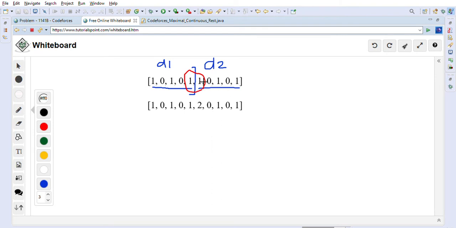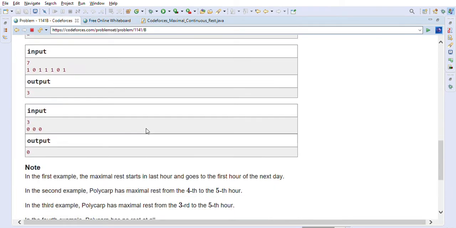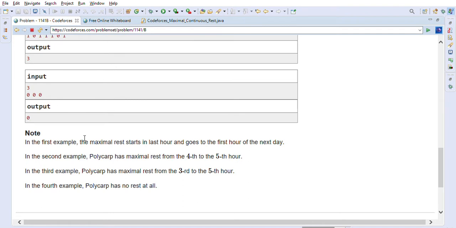Because 1 is for rest and 0 is when he is working. So he will get rest at the end of this day and at the beginning of the next day. There are ones, so it will be 2. That's why 2 is the answer, and they have explained the same thing here. The maximal rest starts at the last hour and goes to the first hour of the next day.